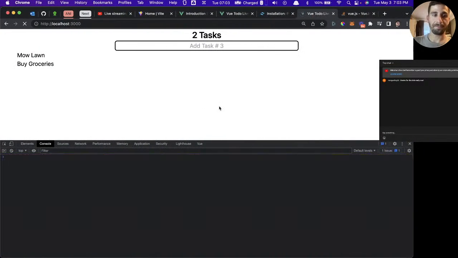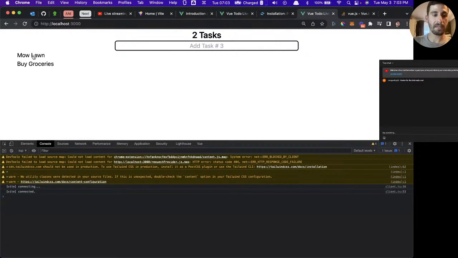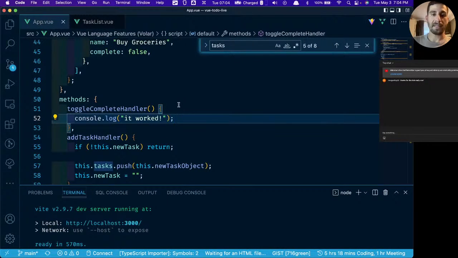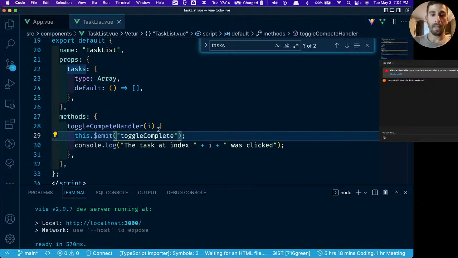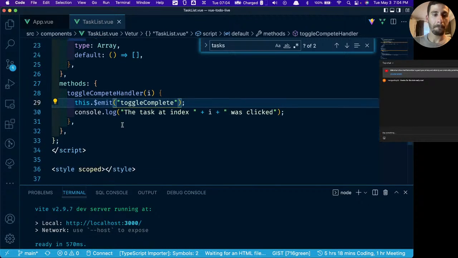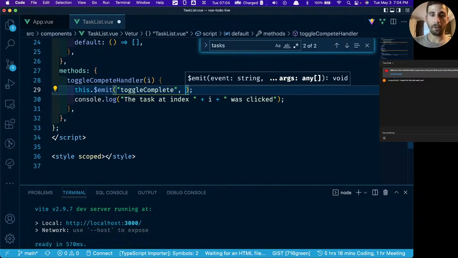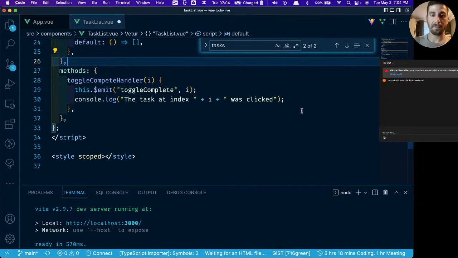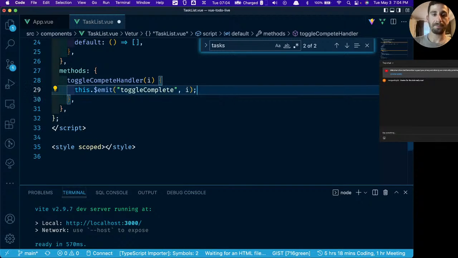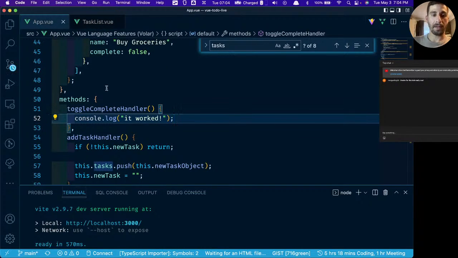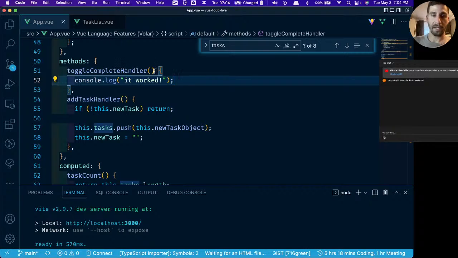So let's try this again. We click one of these. There we go. It says it worked. Click another one. It worked. So the way that we pass the index into this is very simply, we give it a second argument, which is going to be the index. Now we can get rid of this. And this toggle complete handler.